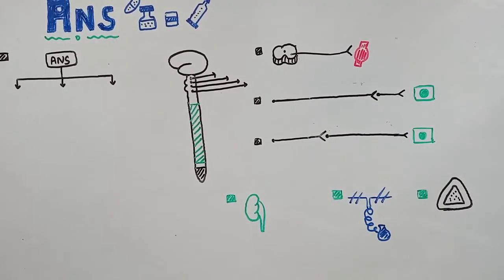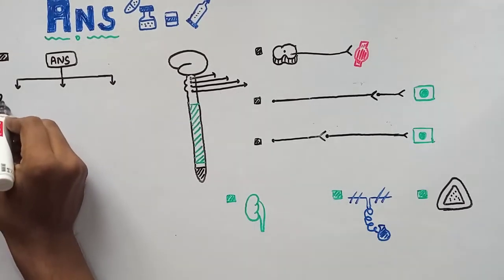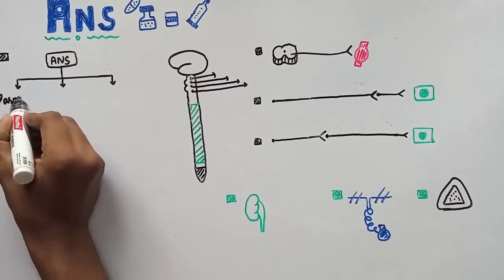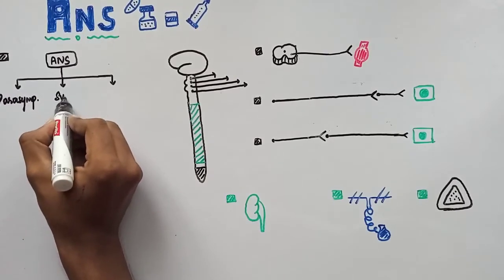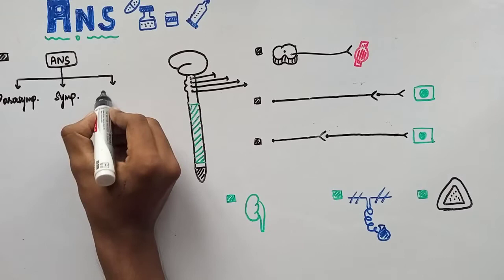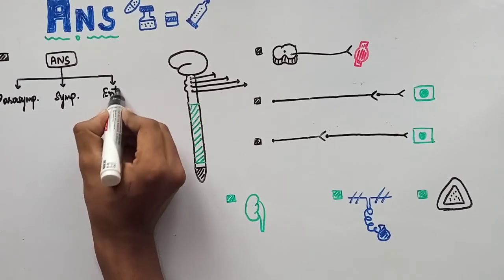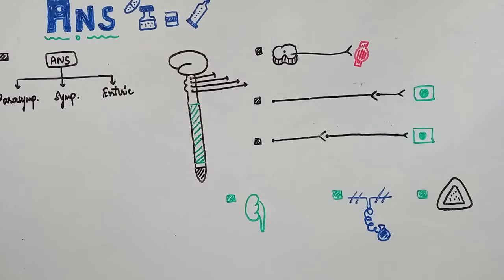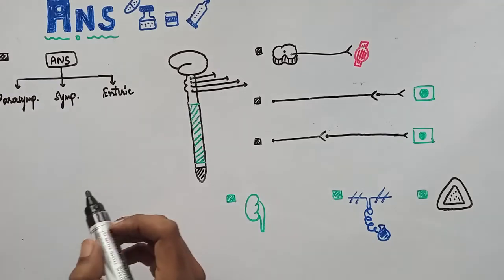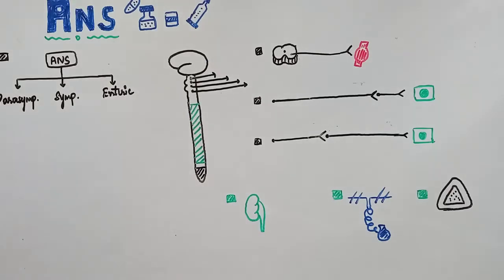The autonomic nervous system is again divided into three subtypes. One, parasympathetic nervous system. Second one is sympathetic nervous system. And third one is enteric nervous system. Enteric nervous system is present along the GI tract, okay? That is another topic. In this particular video, I will discuss these two.